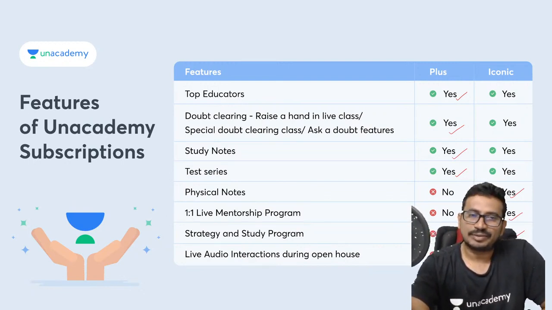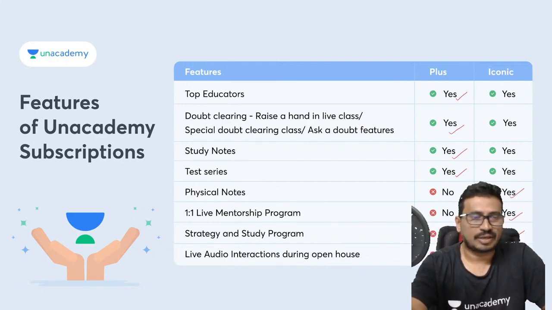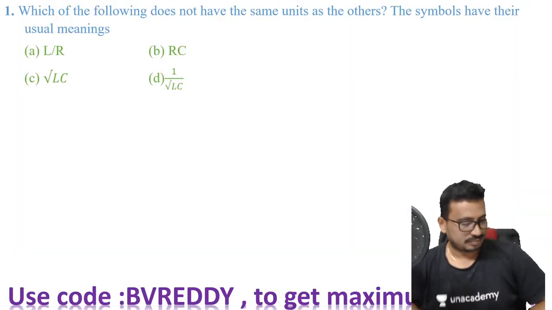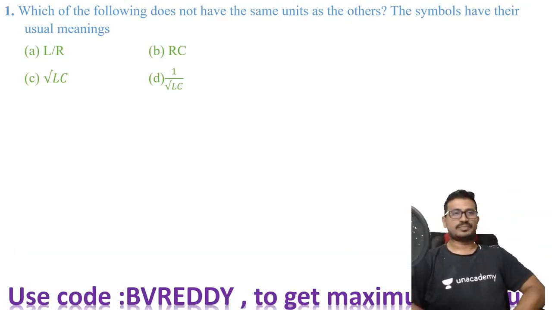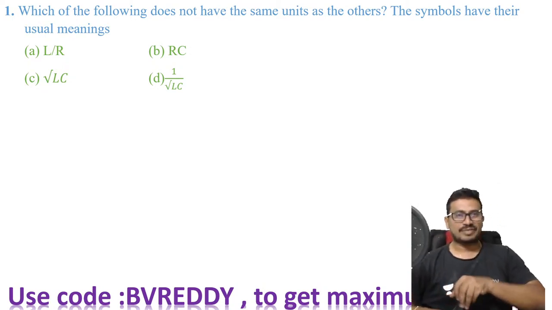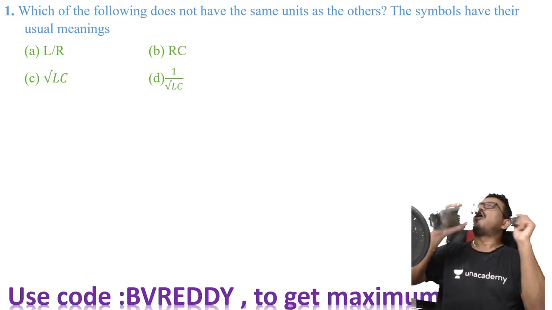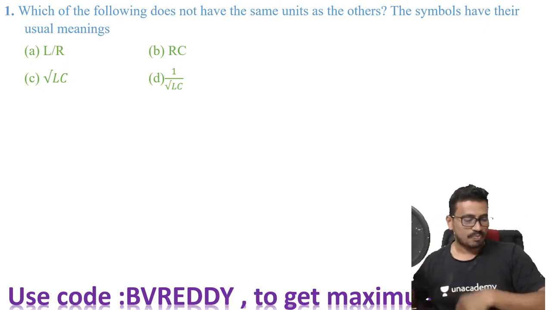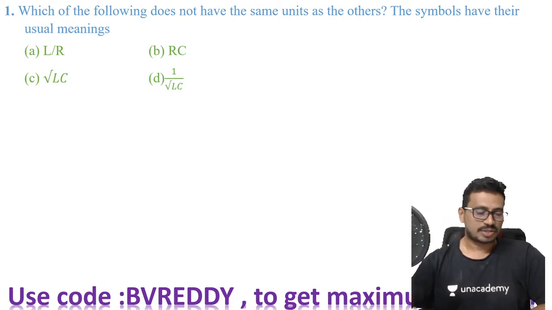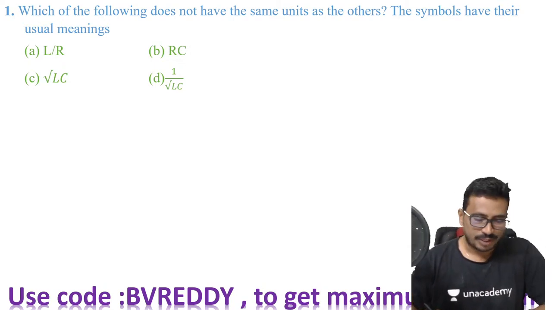Now all of you try to respond and comment your answers for each of the problems. Clear? Take the first problem. Which of the following does not have the same units as others? Now you can comment your options.